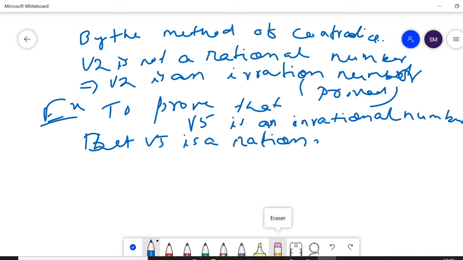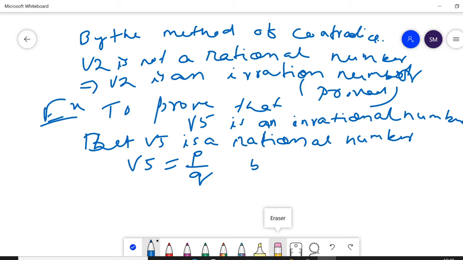Assume root 5 is a rational number. Then by the property of rational numbers, root 5 can be represented in p by q form. Let root 5 be equal to p by q. Then we square both sides.